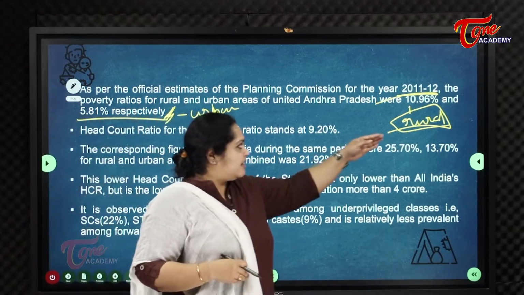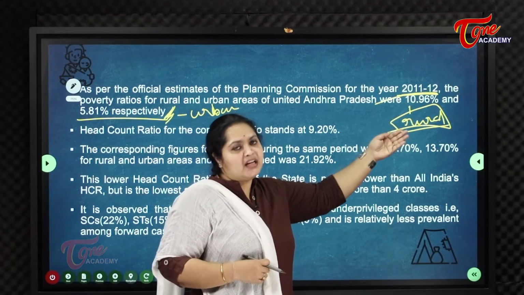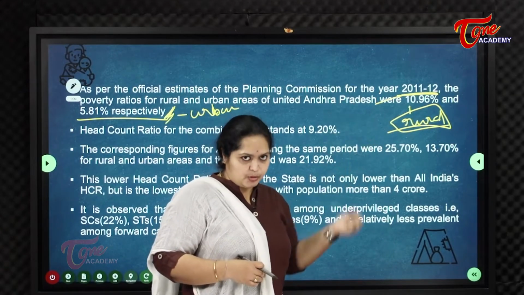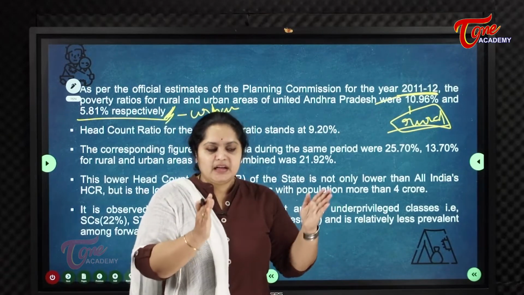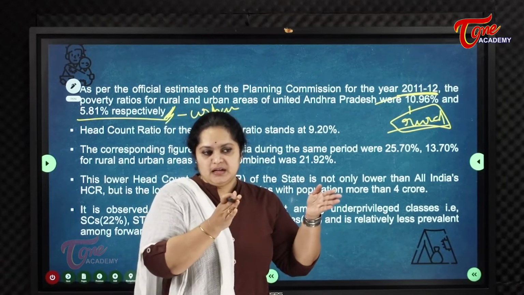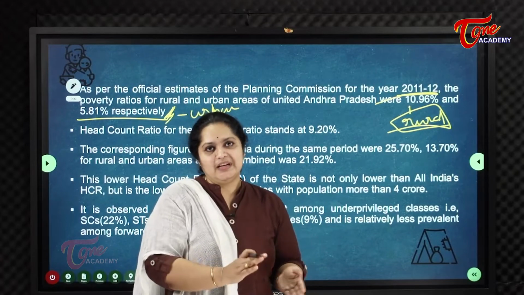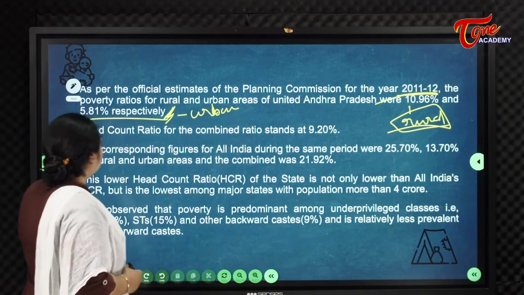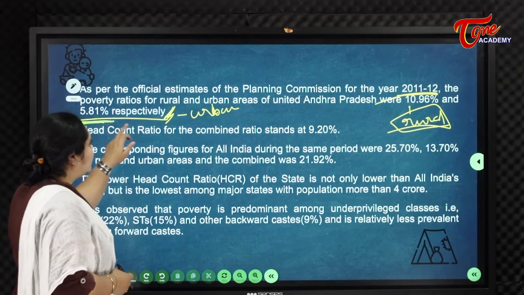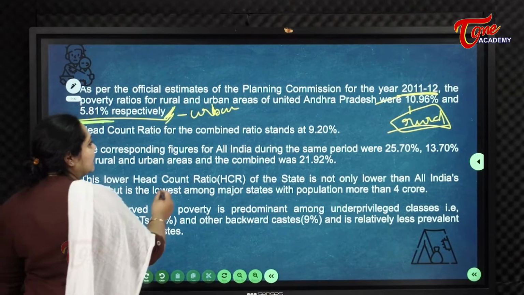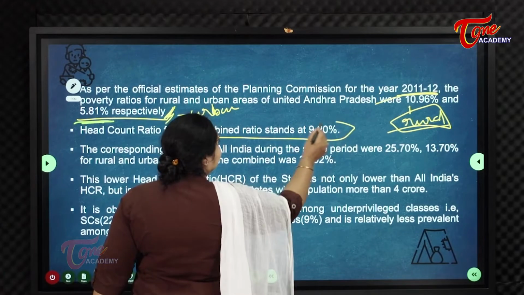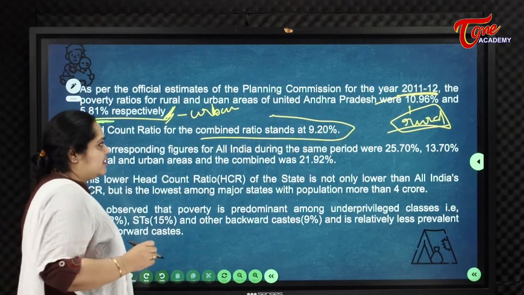10% of people living in rural areas are poor. Poor in the sense that per day they have to earn this much income. And 5.81% in urban areas are poor. The headcount ratio for the combined stands at 9.20%.